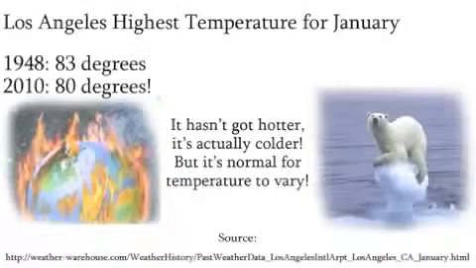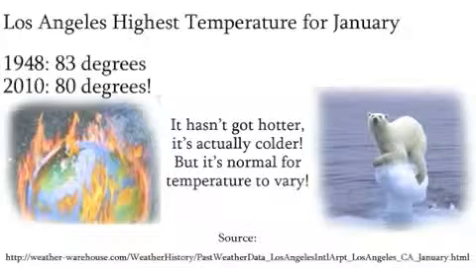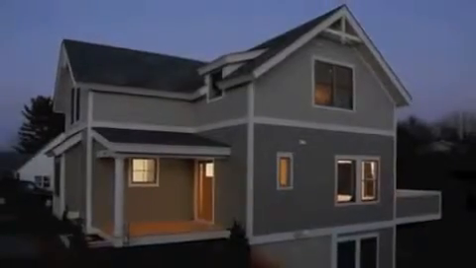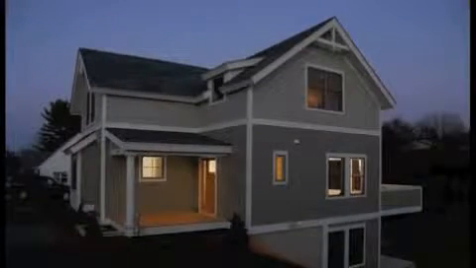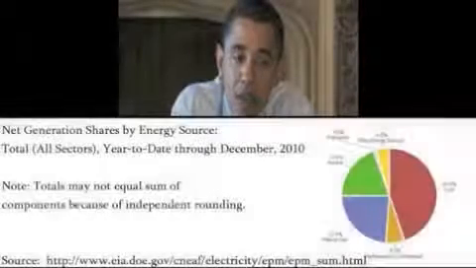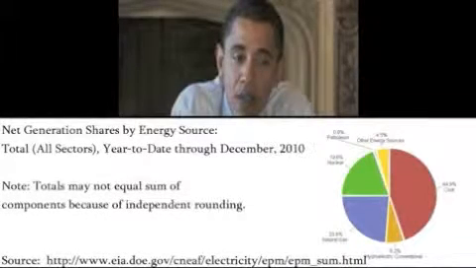Give me a break. It's normal for temperatures to vary. There's no great global warming to be worried about. What we should be worried about in the US is not having enough energy for our homes. Obama wants to bankrupt anyone building coal power plants, when coal power represents 44% of America's energy source.